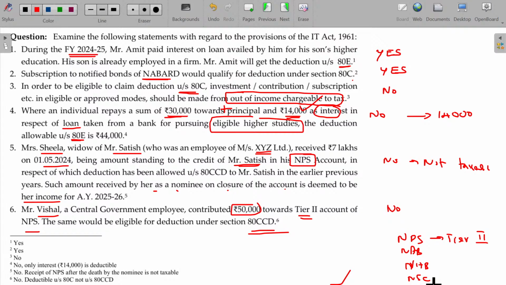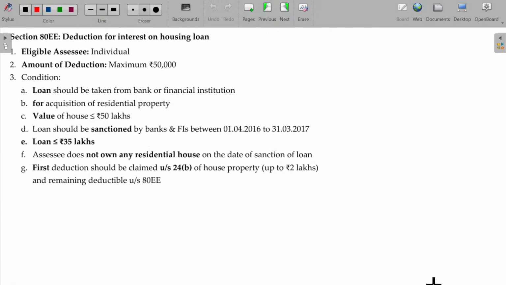Shall I move on to the next one? 80EE. So already we completed 80E. As per section 80E, this is for interest payment on education loan. 80EE, 80EA, these two are for the residential house property. 80EB is for e-vehicles.